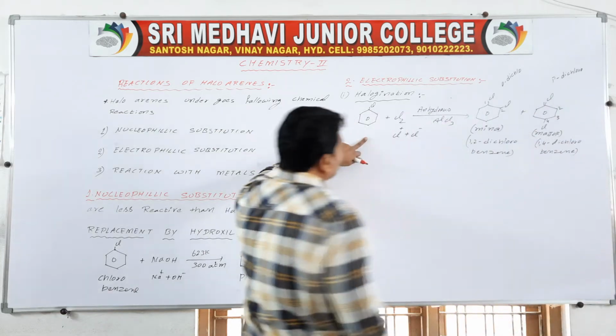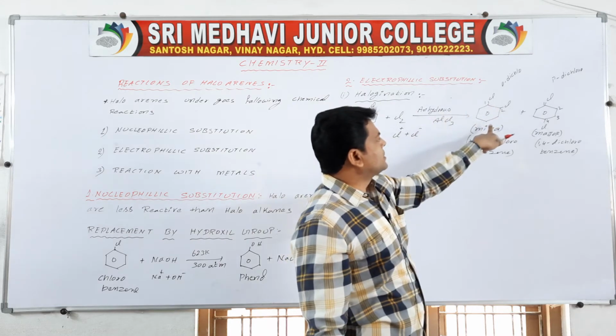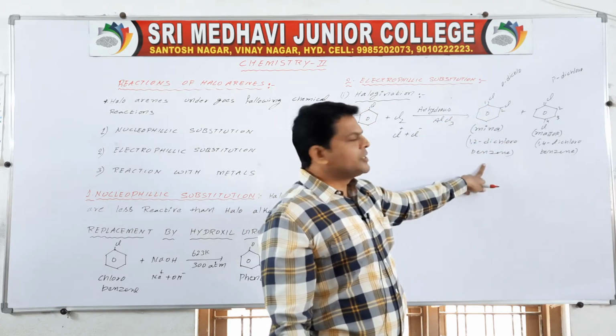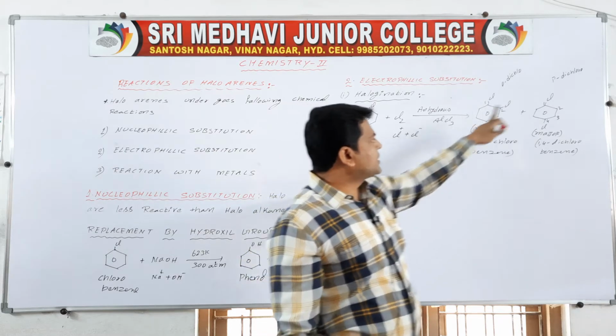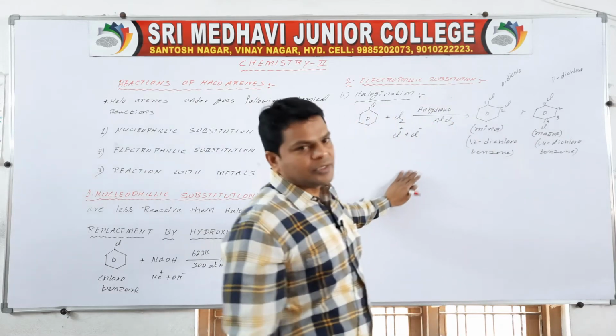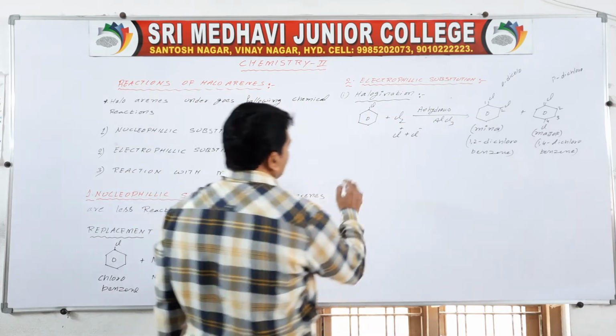So it is nothing but chlorobenzene. Cl plus is the electrophile. The electrophile substitutes at ortho position and para position. If the electrophile substitutes at ortho position, it forms the minor product. If the electrophile substitutes at para position, it forms the major product. It is nothing but halogenation.